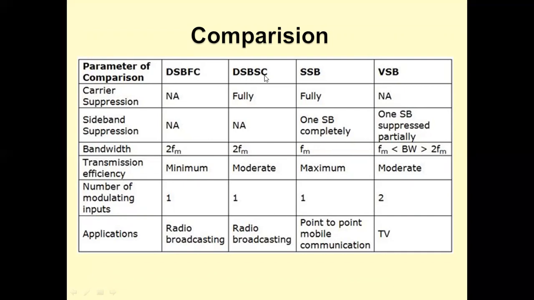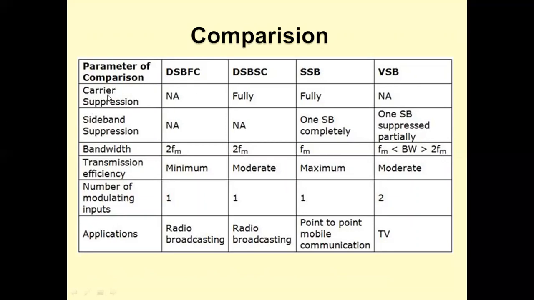DSBSC, suppressed carrier. This is a DSBSC waveform. Two sidebands, carrier is suppressed. This is the SSB modulation scheme, single sideband, only one sideband. And this is the vestigial sideband modulation, which we have discussed in detail in this lesson.